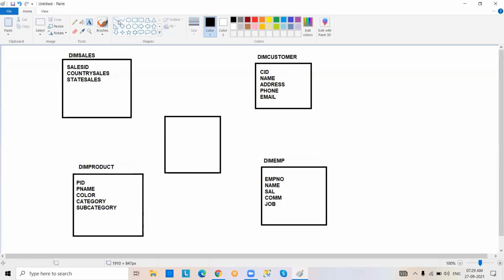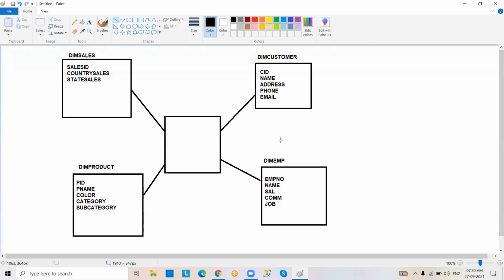So now what is happening here? In the beginning, we created dimension models. Models means tables only, right? But don't call them tables, call them models only. So dimension tables means actual tables we extract from the source.